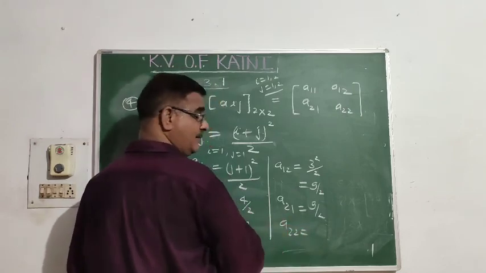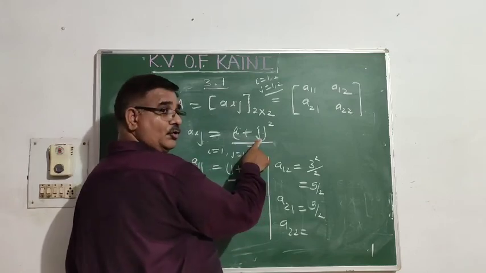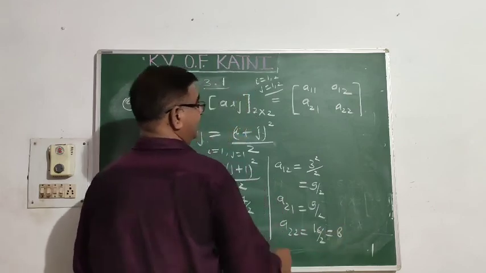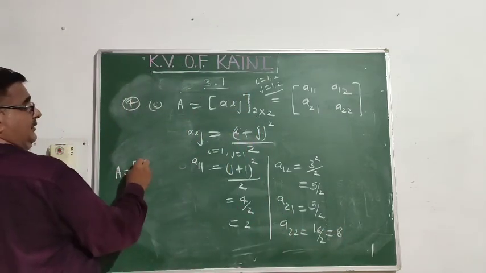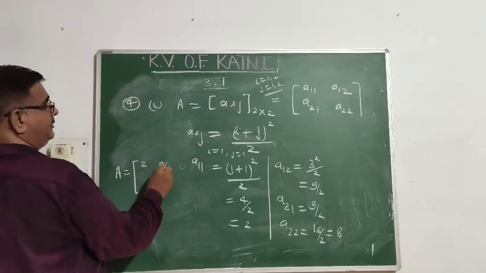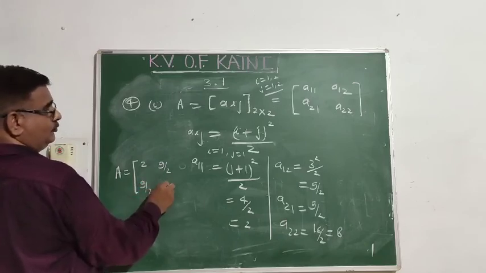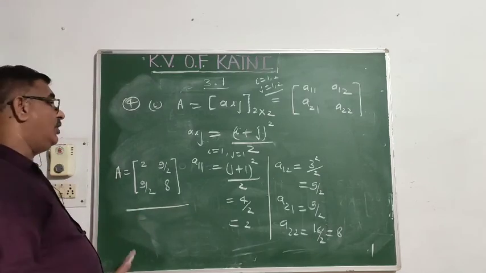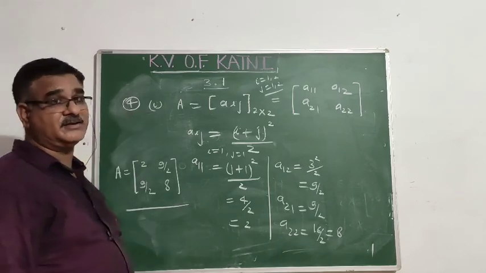A22, can you tell me? 2 plus 2 is 4, 4 square, that is 16 by 2, that is 8. Write their values. So the required matrix is A11 is 2, A12 is 9 by 2, A21 is 9 by 2, A22 is 8. This is the required matrix. Similarly, you have to solve the next, 4th and 5th, the same way.